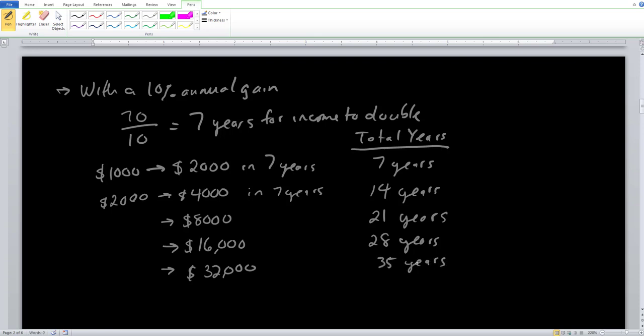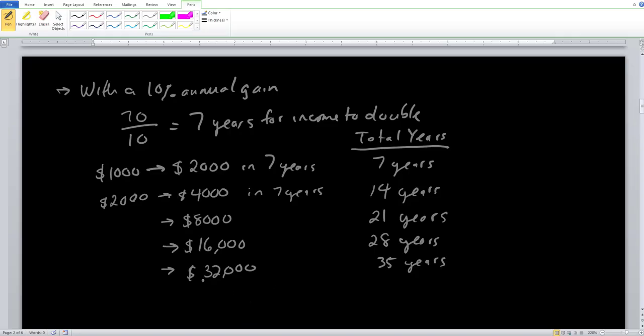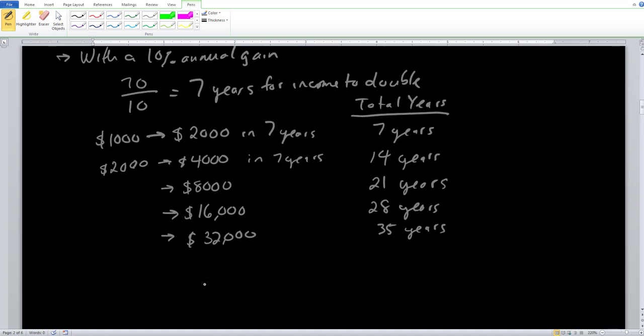So with all of this, how close do we get to that value that we saw previously on the slide? The correct value is $28,102, but the approximation based on the rule of 70 will give us $32,000. So we're overestimating a little bit, but it's still a decent approximation using the rule of 70. So this is a very good thing for us to just go ahead and use as an approximation.